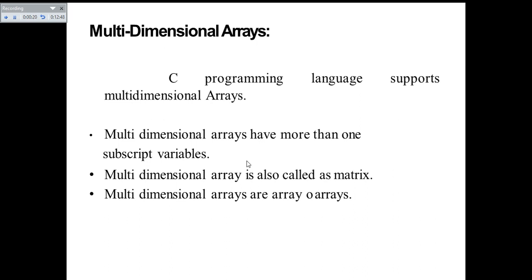Multidimensional arrays are arrays of arrays. So multidimensional arrays are nothing but arrays of arrays. One array will again have one more array. So you can say a two-dimensional array is an array of one-dimensional arrays.